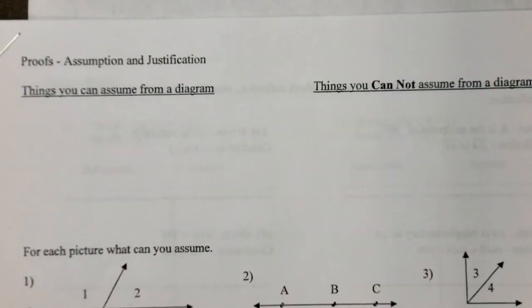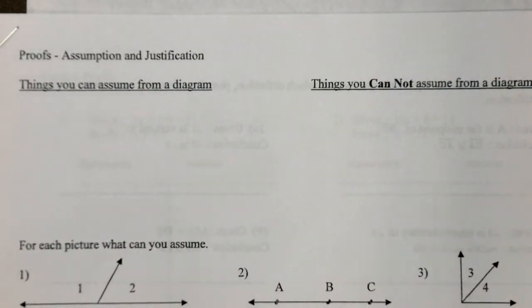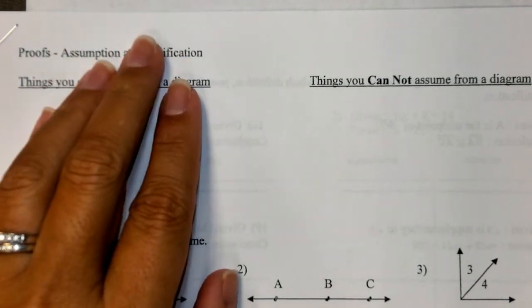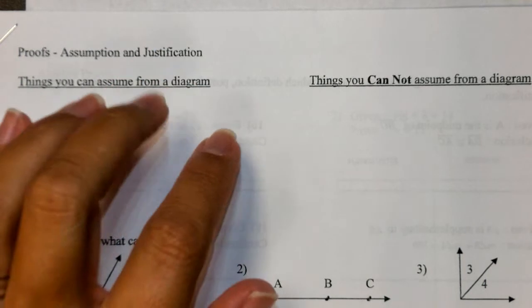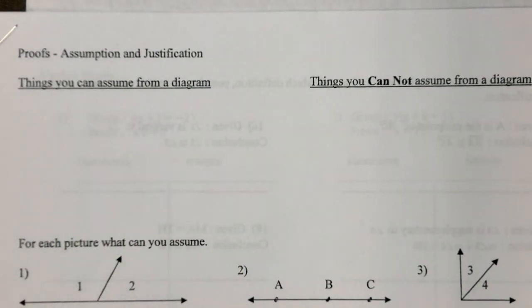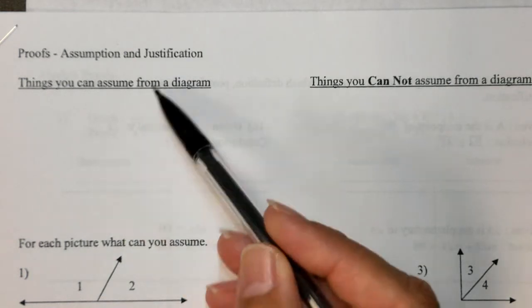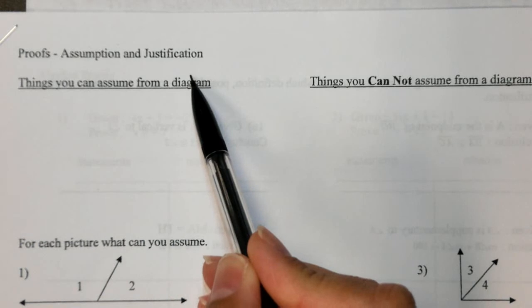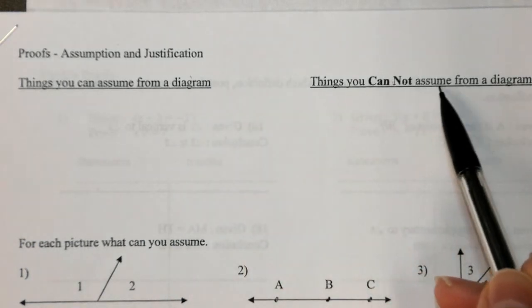All right, so now I'm going to switch gears. This is the first worksheet that we have in our proof unit. It says proofs, assumptions, and justifications. So if you want to get this worksheet out, or if you want to print it from online and have this in front of you, I have the typed notes for things that you can assume from a diagram and things you cannot assume.